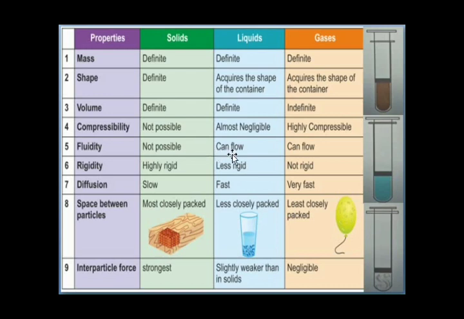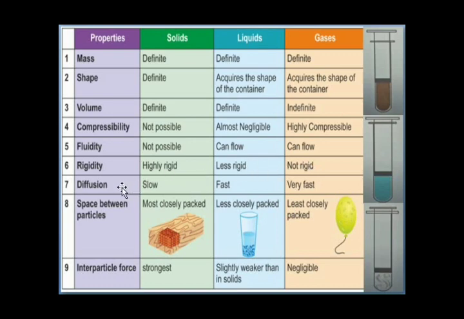Coming to the liquids, they can flow in the downward direction because the intermolecular forces are very less when compared to solids. In gases, the intermolecular forces are negligible, so they can flow in any direction. Now coming to the rigidity: in solids the particles are closely packed, so they are highly rigid. Compared to solids, liquids are less rigid, and compared to liquids, the gases are not at all rigid.